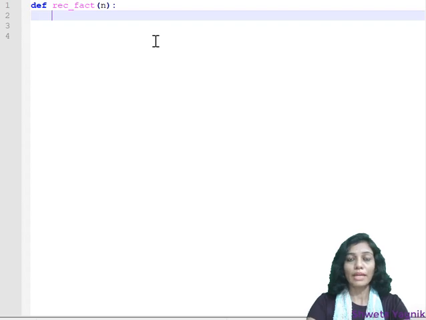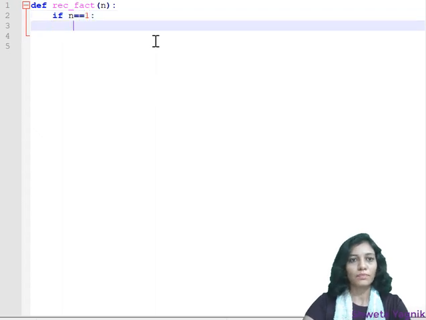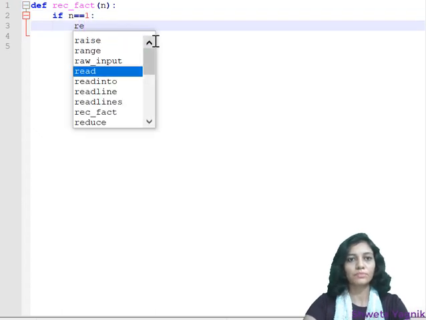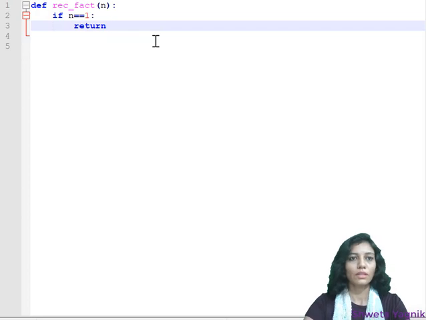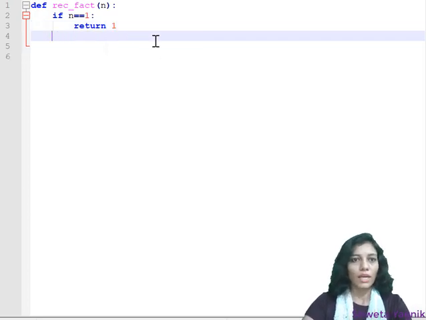Here I am going to write a termination condition so that it will not go into infinite loop. So if n equal to 1, I am going to return 1 because factorial of 1 is 1. Else